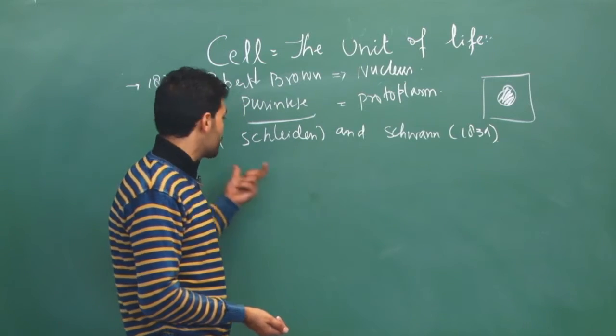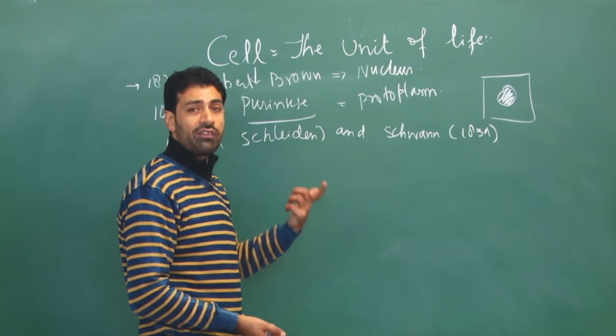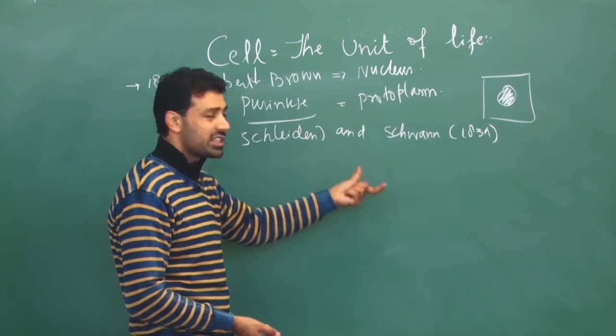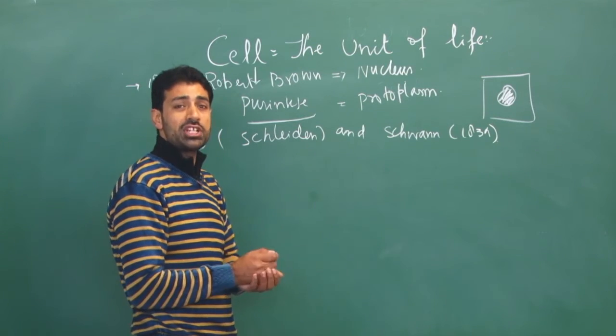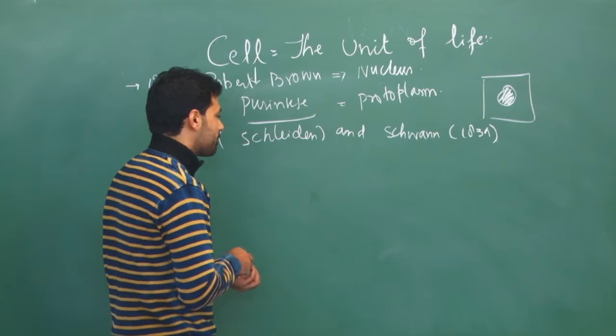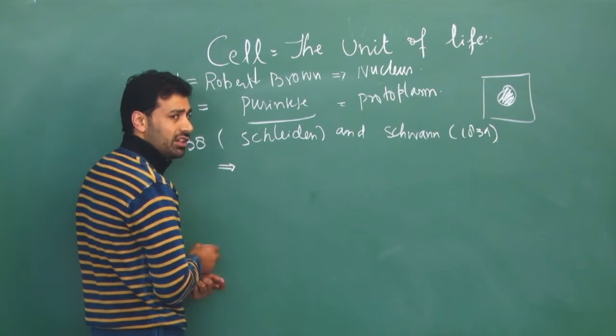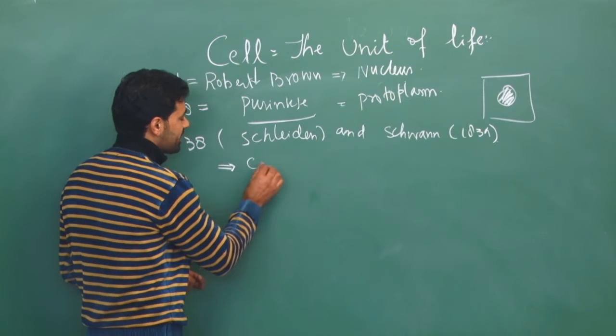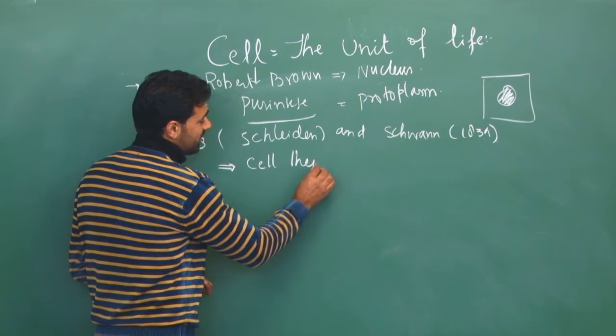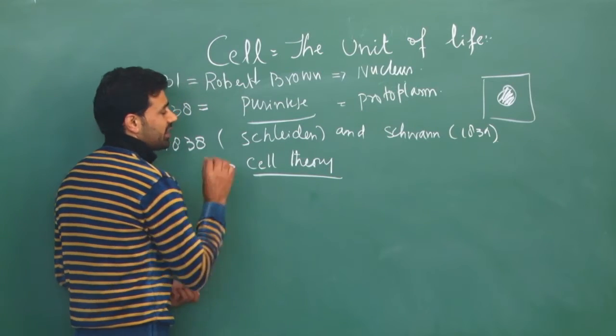In fact, they also added some important information related to plant and animal cells. All that information was collected and put forth in the form of a theory called the Schleiden-Schwann cell theory, or simply cell theory.